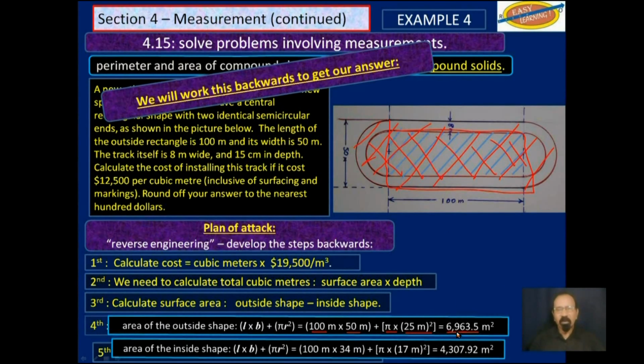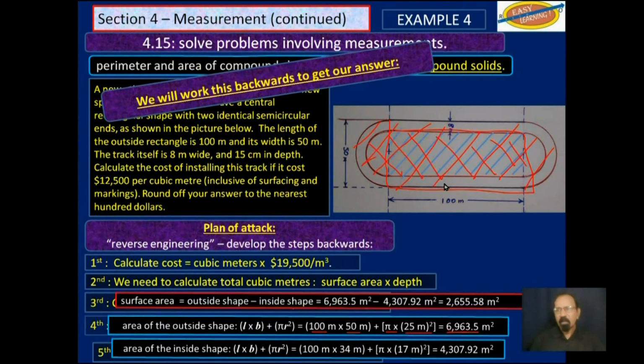So we will subtract this area here that is not part of the track from the total area, and we will get the area of the track itself. So we subtract the inside shape from the outside shape, and we get 2,655.58 square meters. Now that is the area of the track itself.